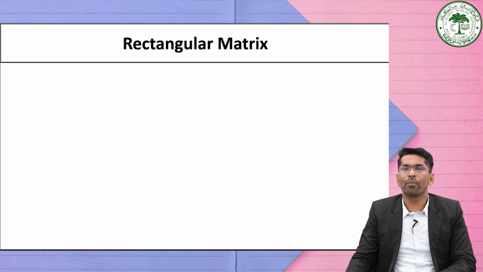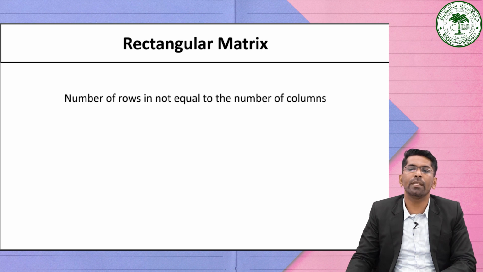Now we have another type of matrix, which is known as a rectangular matrix. A matrix in which the number of rows is not equal to the number of columns is known as a rectangular matrix. The arrangement of the elements in the matrix is in a rectangle shape, because the number of rows is not equal to the number of columns. That's why it is called a rectangular matrix. For example, matrix A is equal to 2, 4, 2, 3, 5, 3. Here we have 2 rows and 3 columns.